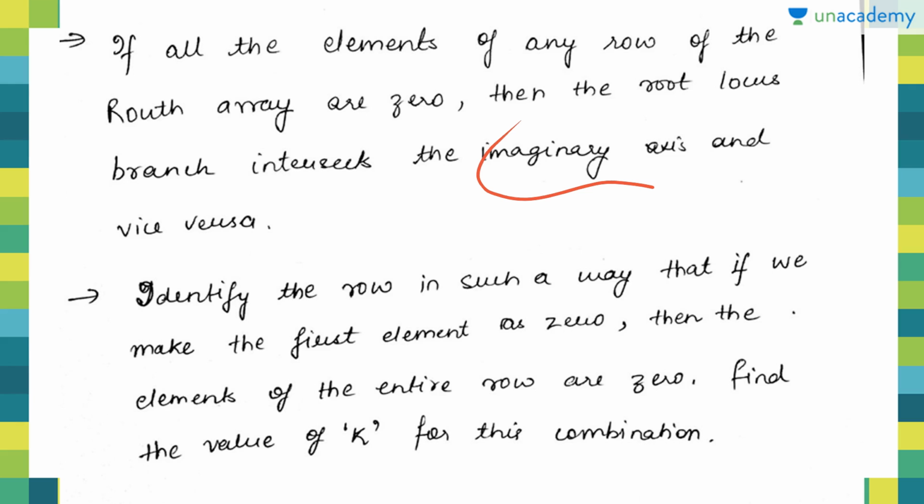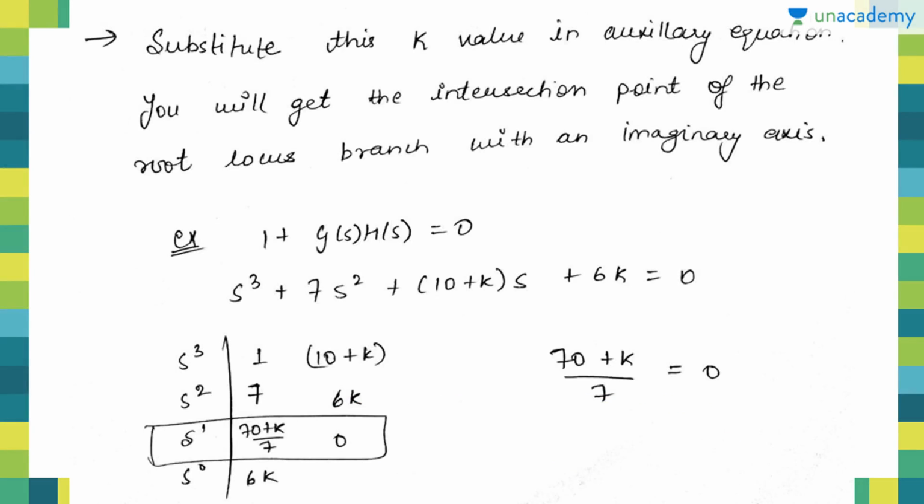We have to identify the row in such a way that when we make the first element 0, the elements of the entire row are 0. Find the value of k for this combination. That means we have to make the adjustment in such a way that we keep the first element equal to 0 and the other elements of the entire row are already 0. Then we take out the value of k from that condition.